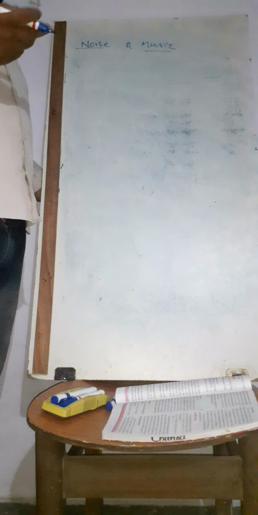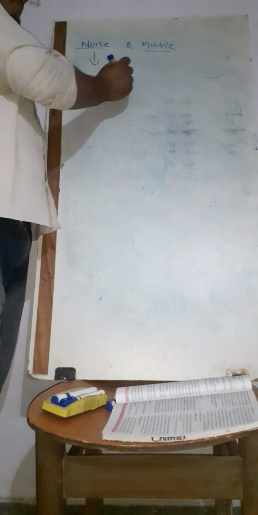Next, coming to noise and music. What is noise? What is music? Noise is nothing but disturbance. Mainly, it is the sound which is not pleasant to hear, or which you are not able to hear properly, and that we call noise. The sound which is pleasant to hear, that we call music.